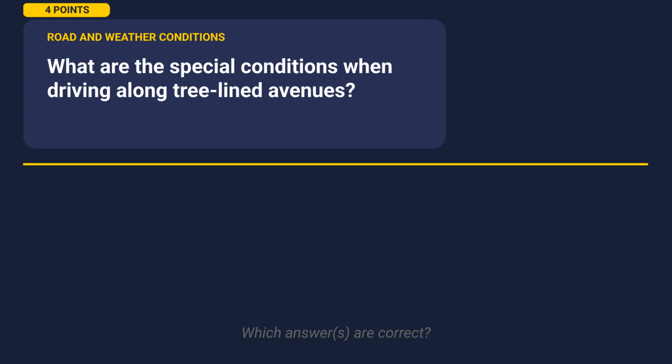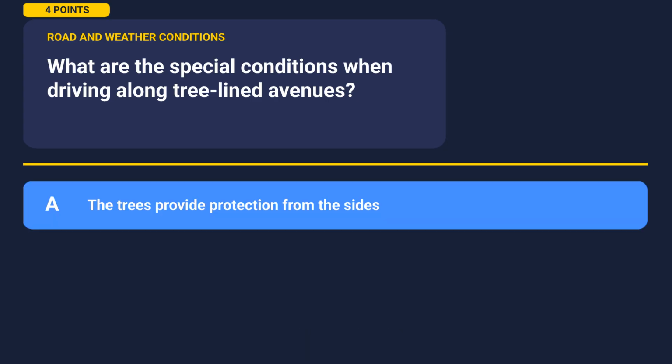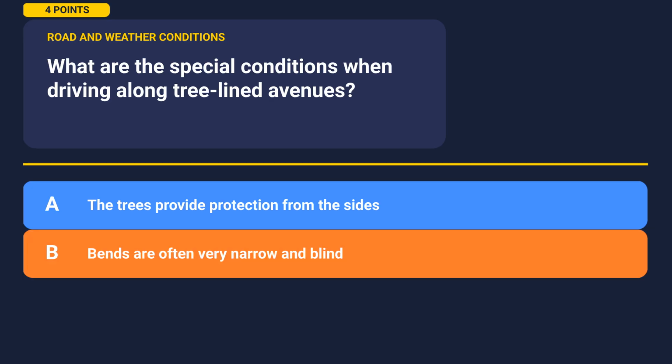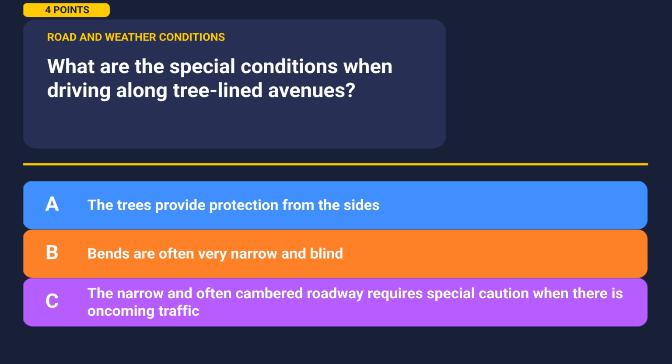Let's keep going. What are the special conditions when driving along tree-lined avenues? Take a moment to look at the options. Option A. The trees provide protection from the sides. Option B. Bends are often very narrow and blind. Option C. The narrow and often cambered roadway requires special caution when there is oncoming traffic. Pause the video and make your choice. When you're done, let's see the answers together.